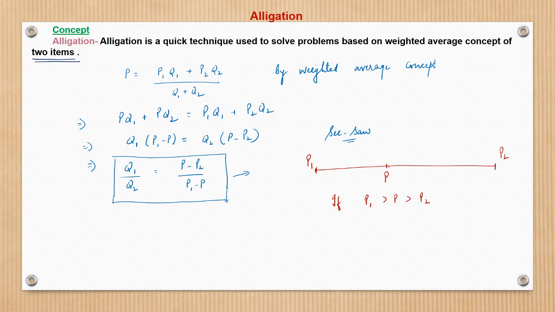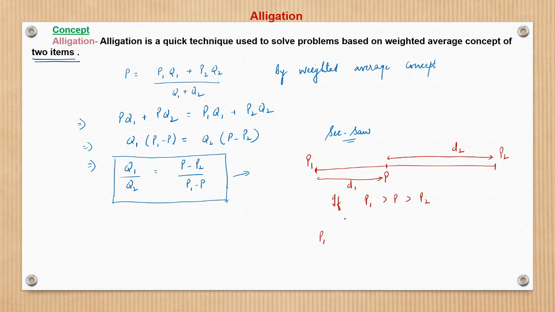Whereas if the hinge was not at the center but slightly towards the heavier weight, let's suppose this distance is d1 and this distance is d2. For the seesaw to balance, the person P1 should sit nearer to the center of the seesaw, and the person P2 with lower weight should sit farther away from the center.